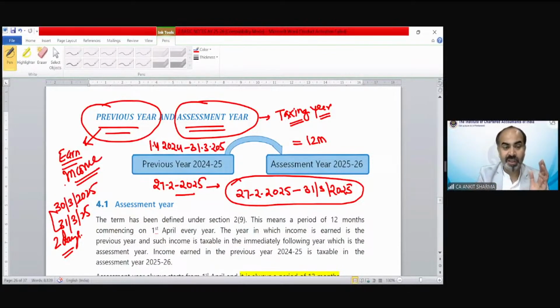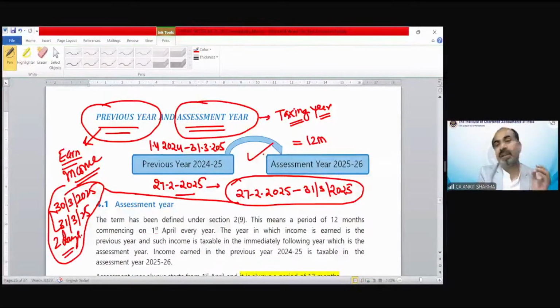So even if the previous year is for 2 days, for the purpose of tax collection and tax payment, you have a full 12 months to pay the tax in the assessment year. So if somebody asks you whether the assessment year can be less than 12 months, the answer is no. The assessment year would always be 12 months and the previous year could be less than or equal to 12 months. Okay.